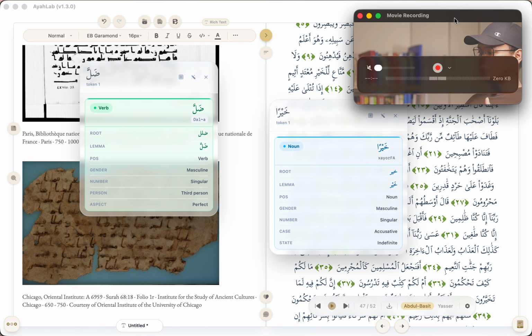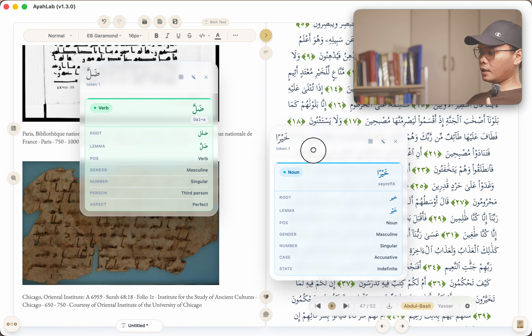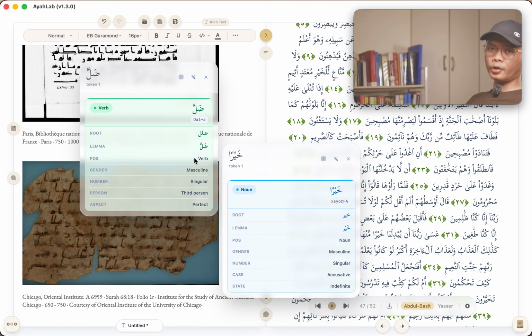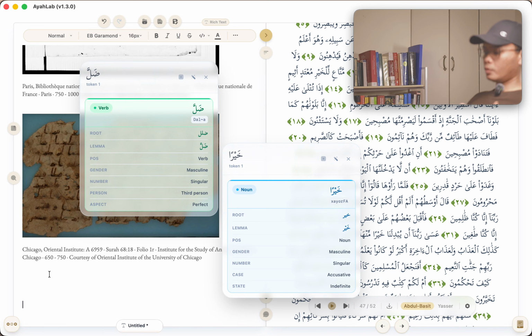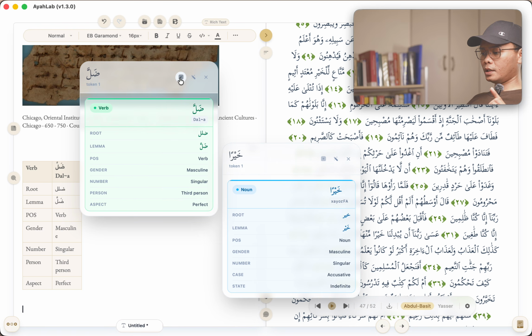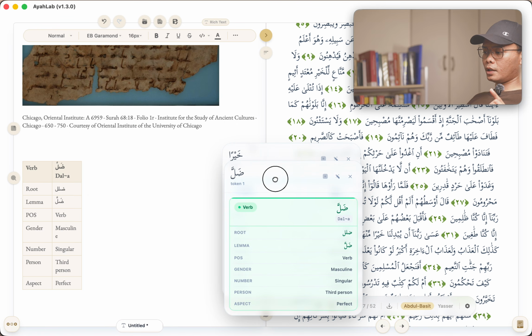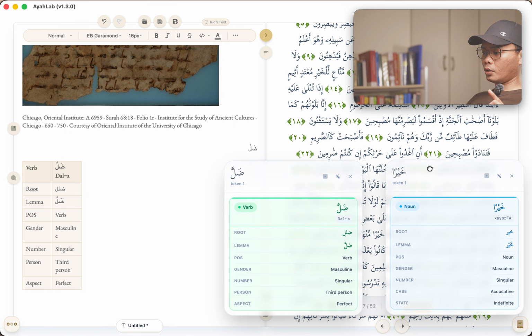And also, one more thing: if, for example, I want to write something about this and put it to lexical here as well, all I have to do is click this icon. If I click this, there you go. It has now added the word itself and also the details of the morphology of this word.